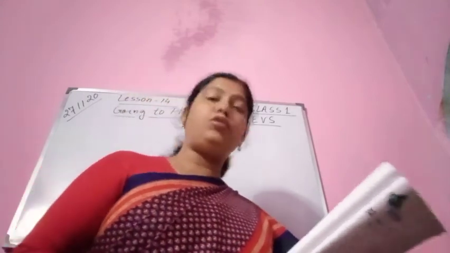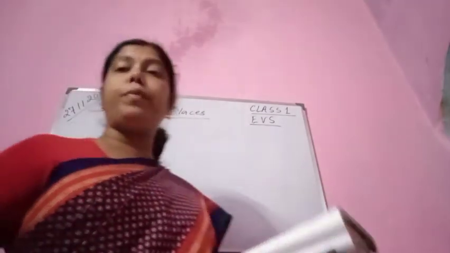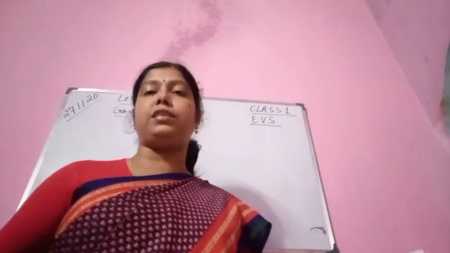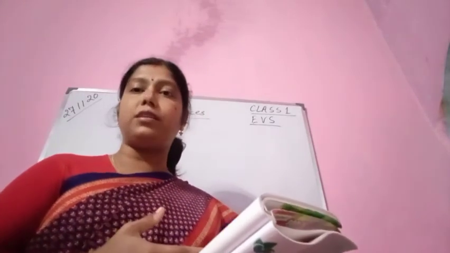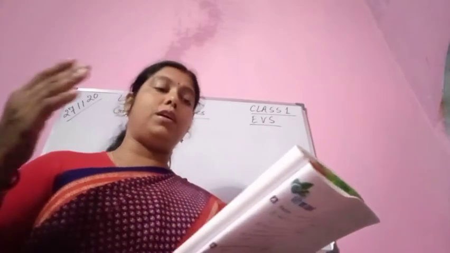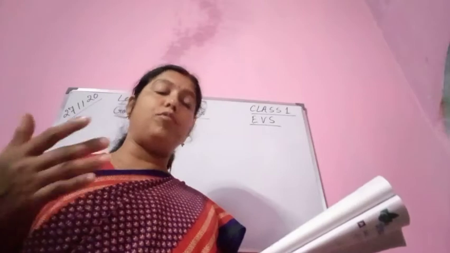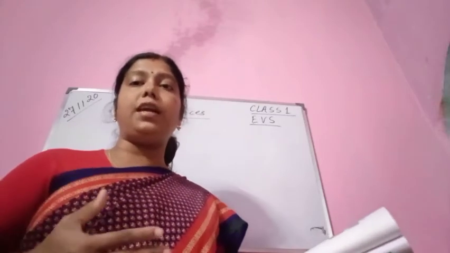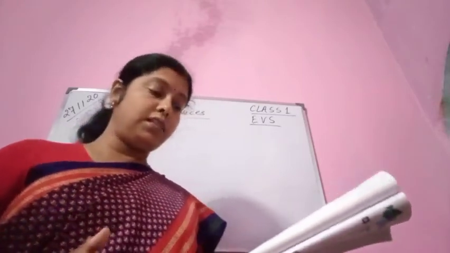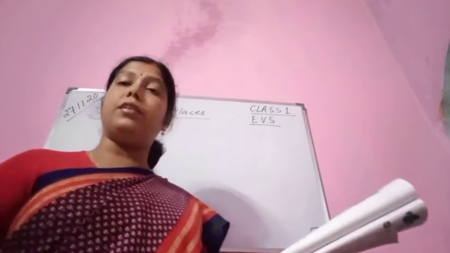All right. So children, we have completed this lesson. This is lesson 14, going to places. How can you go to different places? Here we have learnt about vehicles that move on land, the vehicles that move in the air, and the vehicles that move on water. All right, here we studied about all these things. All right, let us now see time to relearn.